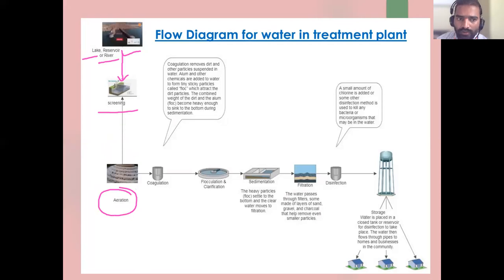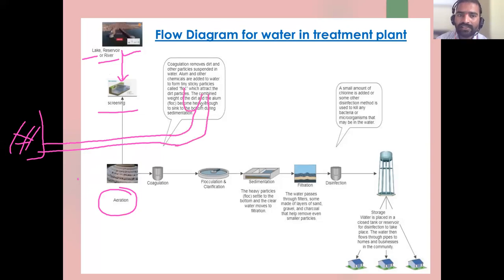After screening, after removing the larger particles, that water is pumped. Think that there is a screening. After screening, here there is a pipeline. At the treatment plant, through the pipeline, water comes like this. There is again one tank here. Here, water is sprinkled like this. It means aeration is done.